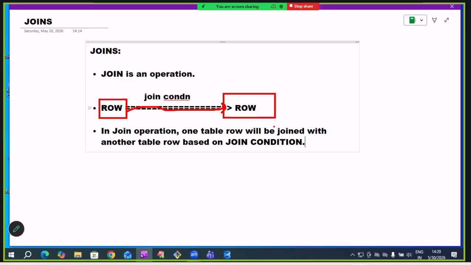Because we want to access the second table's data. To access this second table data, we need to perform the join operation.